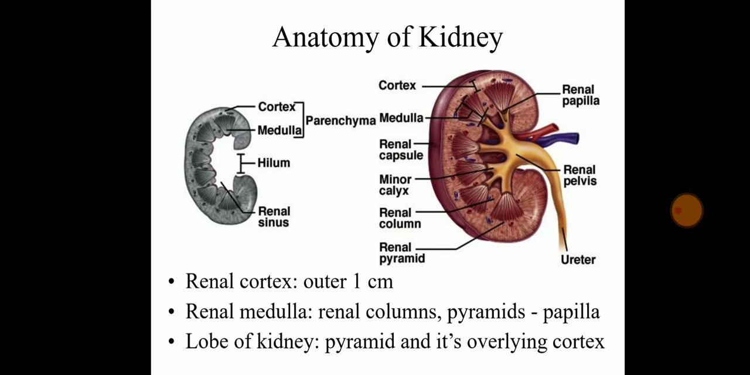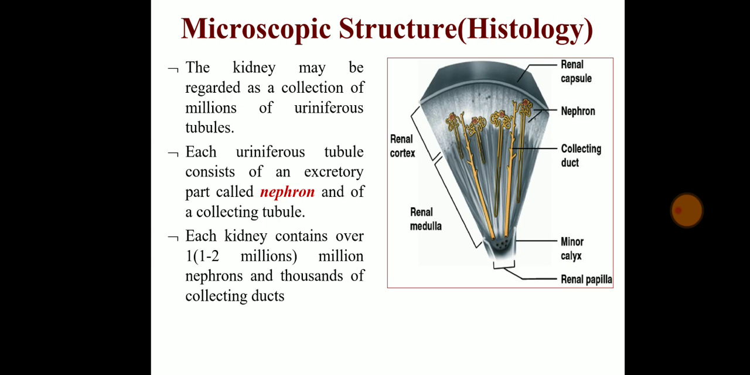Renal cortex is the outer one, that is the outer 1 centimeter. Renal medulla is the renal column, and pyramids and papilla, which is also known as papillae. Lobe of kidney: there are pyramids and their overlying cortex. Okay, this is the microscopic structure in which each uriniferous tubule consists of an excretory part which is called nephron, and collecting tubules.